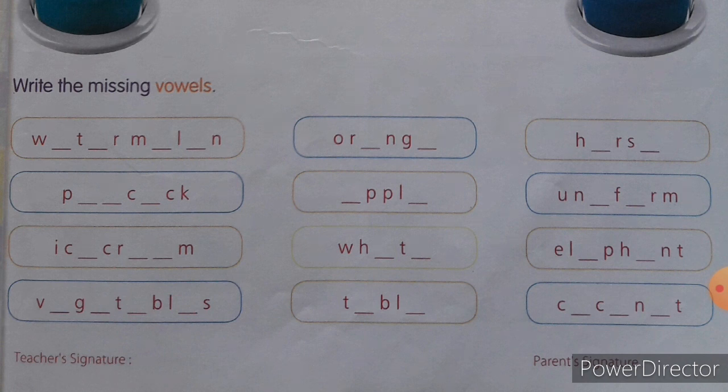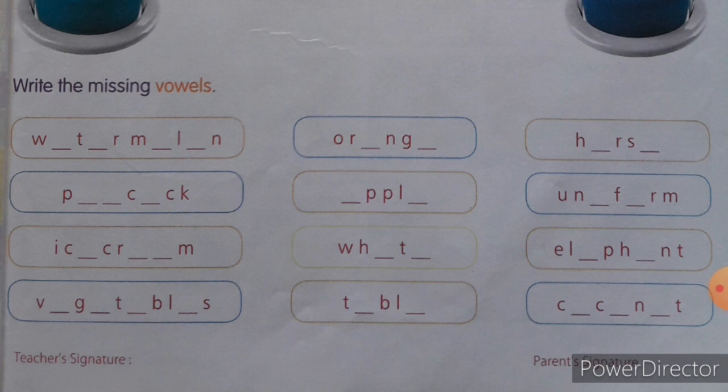The next is the easiest thing. E-L-P-H-N-T. Can you identify what is the word here? Yes, it is elephant. E-L-E-P-H-A-N-T. Elephant. What are the letters you have to use in the blanks? E and A.